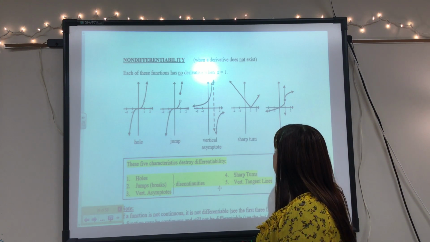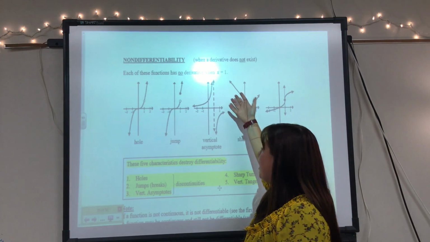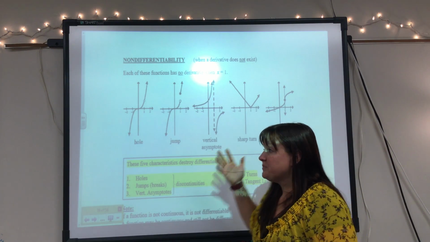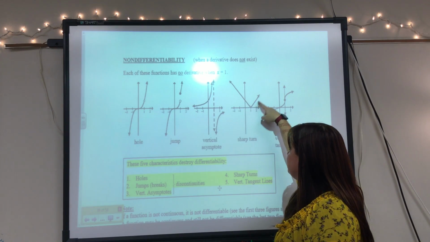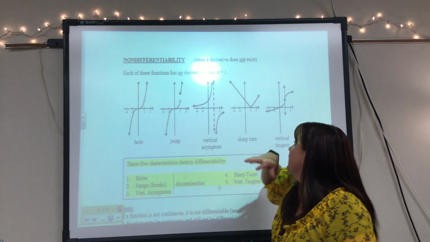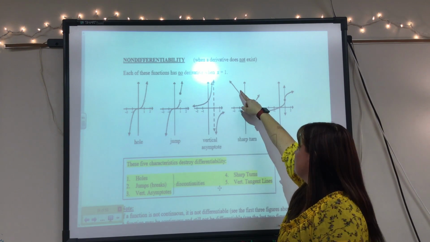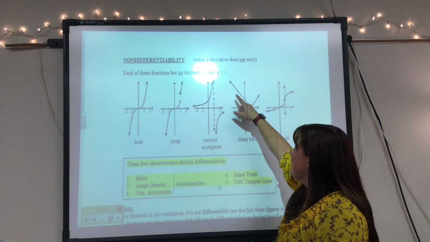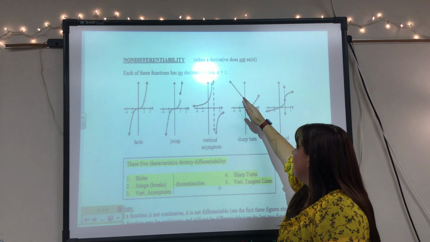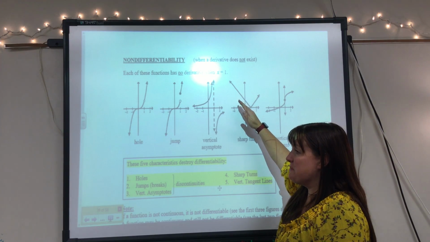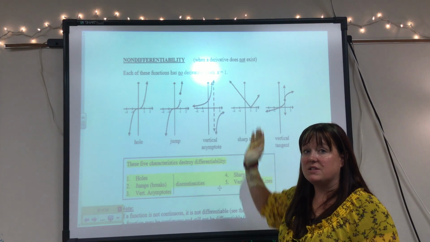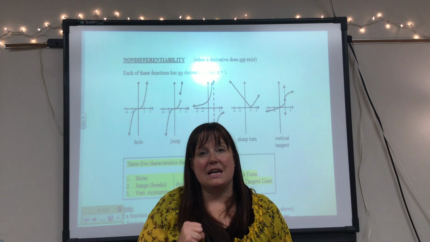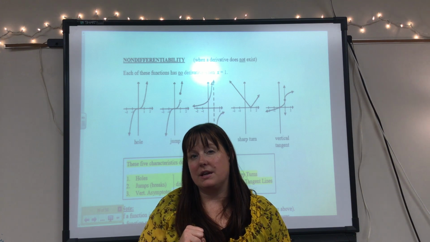The other places that are not differentiable are in continuous functions, but we still can't find their derivative. Like right here, this is a sharp turn. It's like the absolute value function or any of those other ones that has a sharp turn. At this point, it's changing, it's negative, and all of a sudden, bam, it's positive. At that sharp turn right there, it's not differentiable. We can't find the slope of that tangent line.